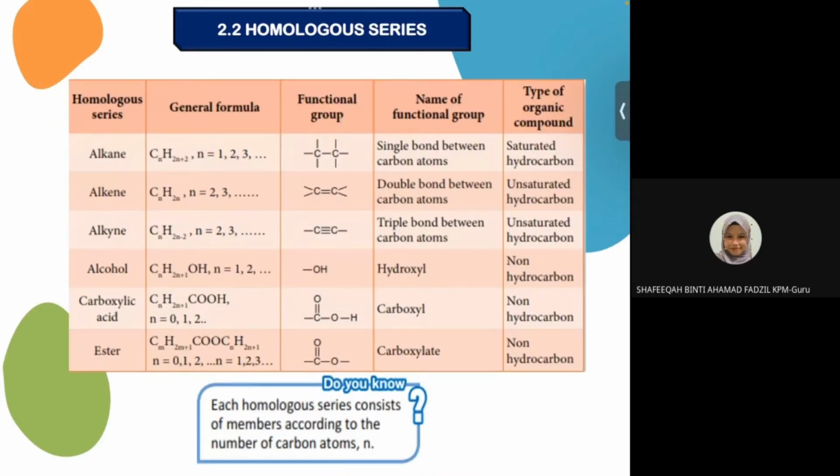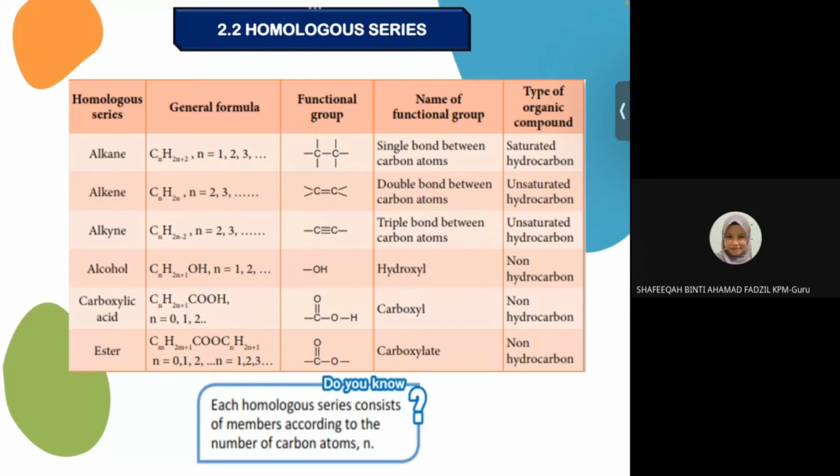So this is general formula, functional group, name of the functional group, and the type of organic compound. Previous class kita dah discuss organic compound, kita boleh classify into two, which is saturated hydrocarbon and unsaturated hydrocarbon. So which one will classify as saturated hydrocarbon, which one will classify as unsaturated hydrocarbon. So first homologous series adalah alkane.